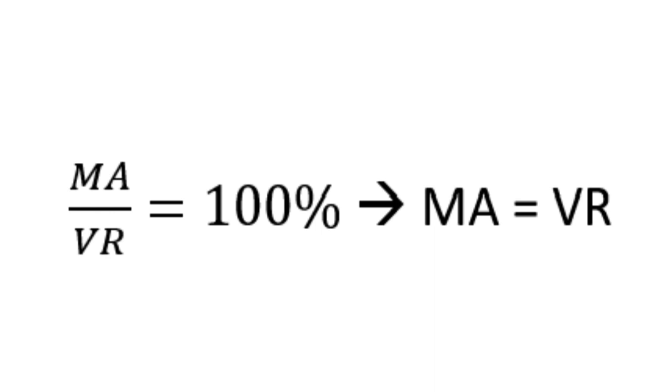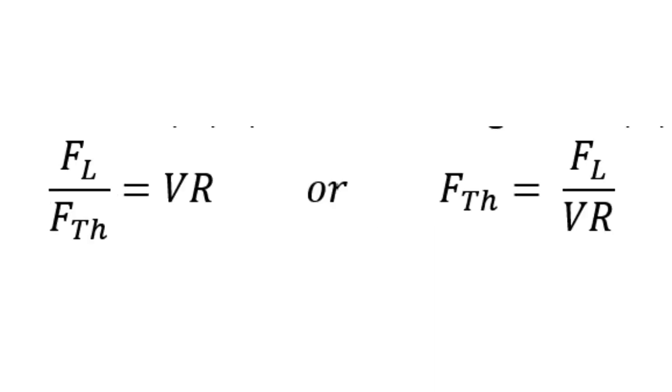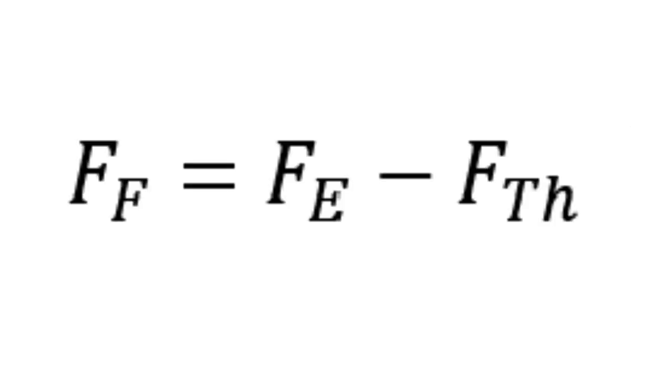The effort required to move a given load Fl, if the machine is 100% efficient, is called the theoretical effort, Fth. Substituting into M.A. equals V.R., we have the difference between the actual effort Fe, and the theoretical effort Fth, is the effort wasted in overcoming friction and is known as the frictional effort, Ff.